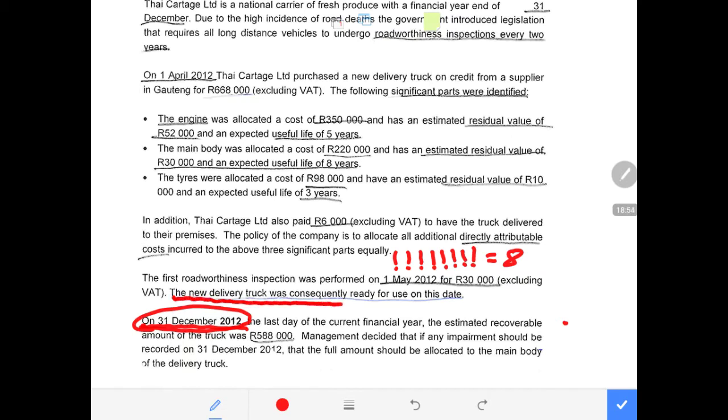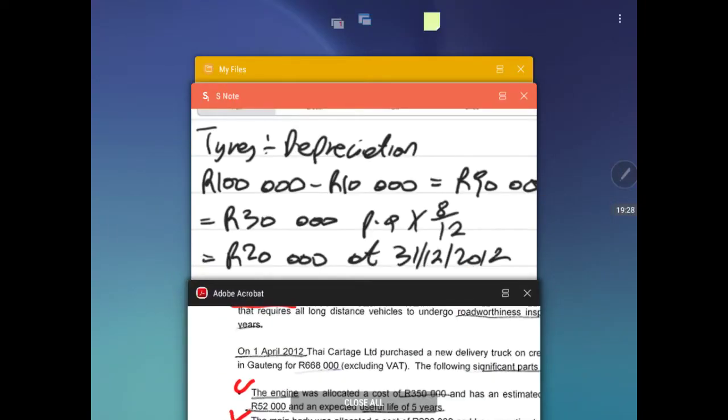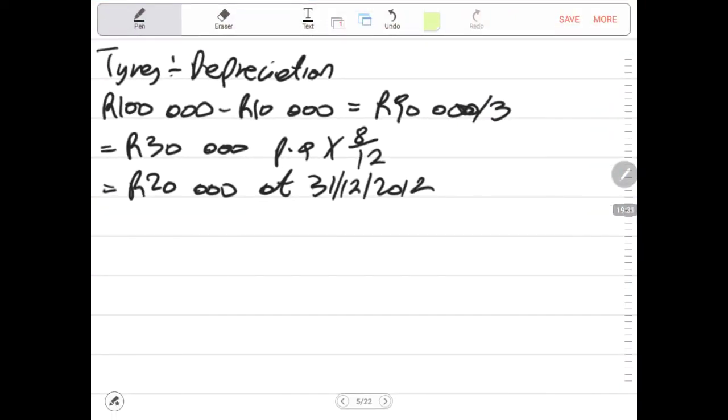The new delivery truck, remember this delivery truck is made of the engine, made of the main body, made of the tires, and taking into consideration the inspection that must be done. So now it was ready for use on the 31st of May, and the accounting period is ending there with financial year end 31st of December. So now we said May, June, July, August, September, October, November, December, which is that 8 months that I've calculated, the 8 months of depreciation for the year 2012. So that is why I multiply by 8 over 12.